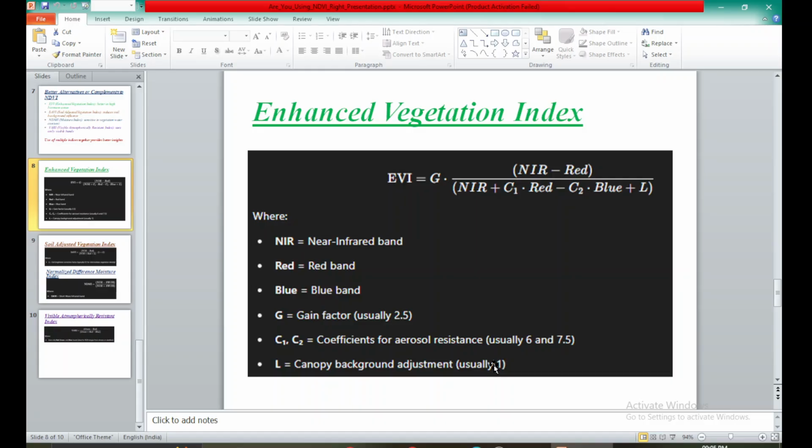Unless you find some literature which is studying a similar region as yours and has used this EVI. In much literature you will see that EVI is used along with NDVI, and you can see which values they are using for G, C1, C2 and L, and accordingly you can select yours, or you can just use their values themselves and compare your study area with theirs.